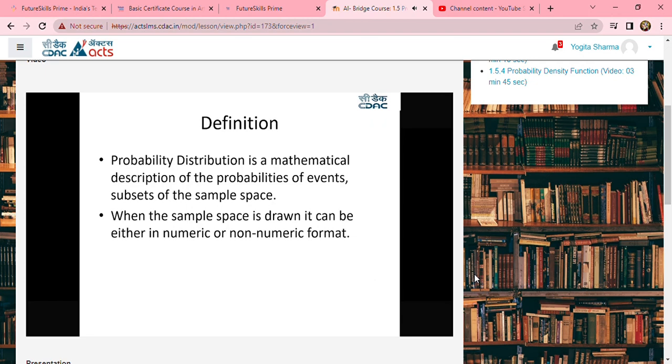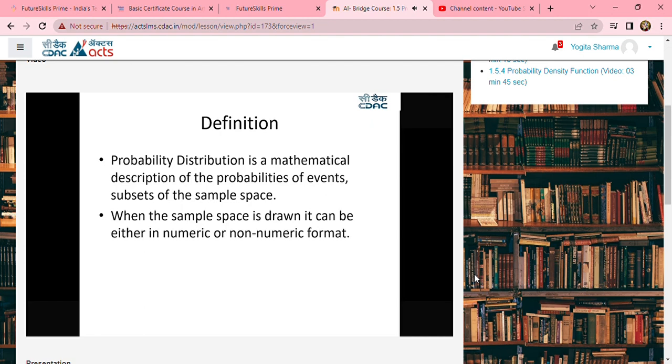Now, what do I mean by this? Let us take the example of tossing of a coin. The moment you toss a coin, what is the probability that it is going to give you a head on the first chance? Right? So the distribution of the number of times heads occur during the 20 times of tossing a coin is called the probability distribution.